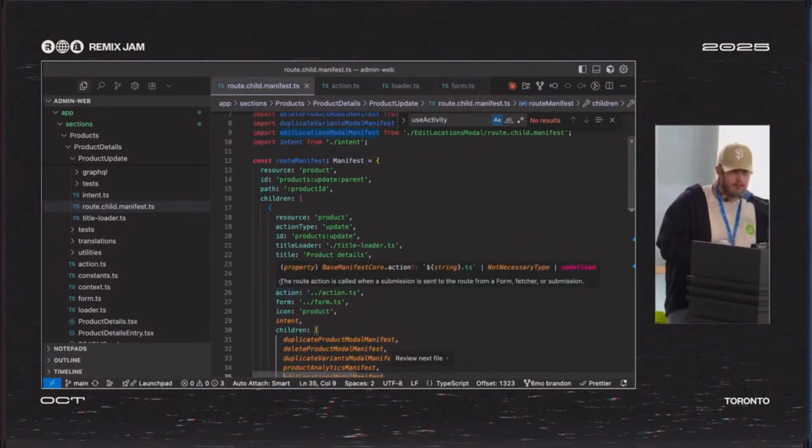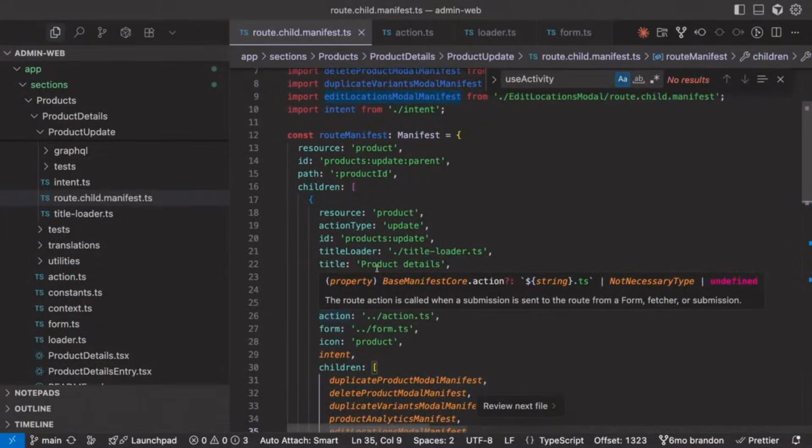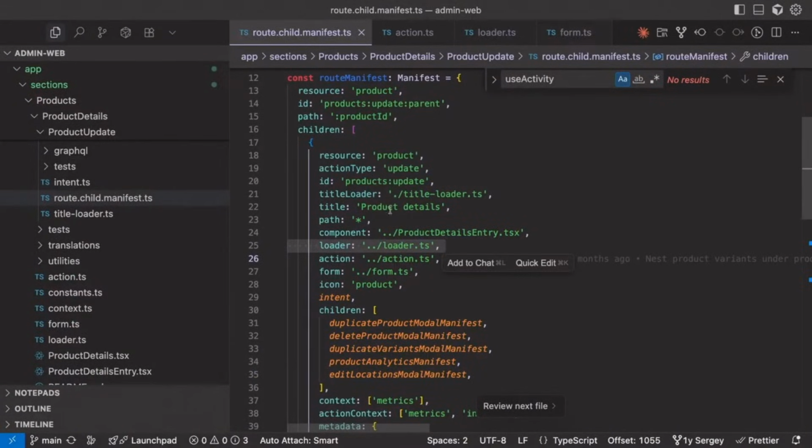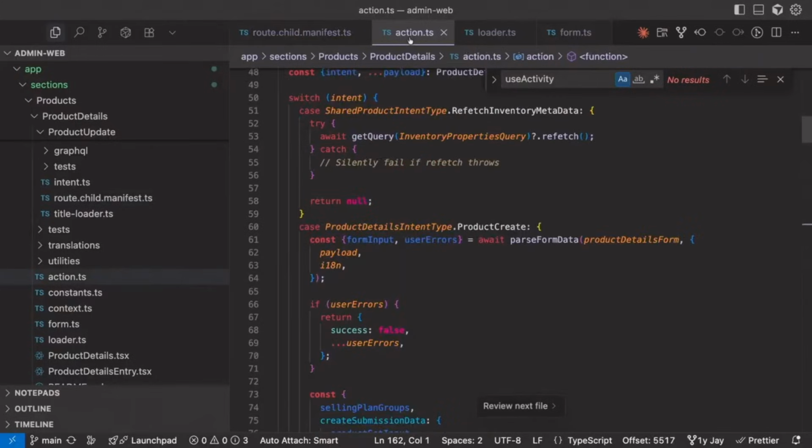So this is an example of our product details page, route manifest. You can see that we do some kind of interesting things, like we encapsulate our loader, our action, our form, so that we can run them independently. That's kind of useful, that I'll talk about later.